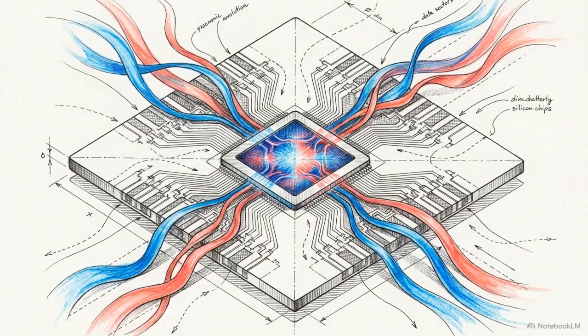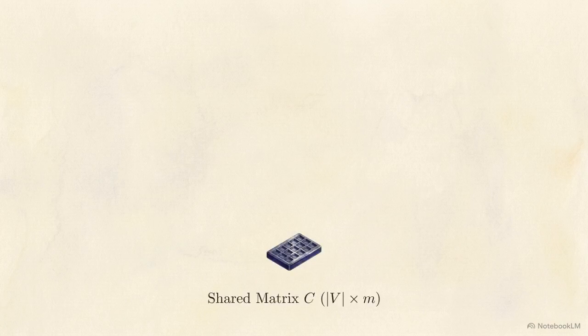So, where do these continuous vectors physically live in the computer's memory during the forward pass? This block diagram represents the paper's core artifact, a single shared lookup table called matrix C, with dimensions equal to the vocabulary size, V, by the vector size, m. Matrix C contains zero nonlinearity.